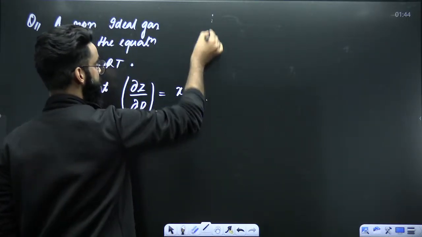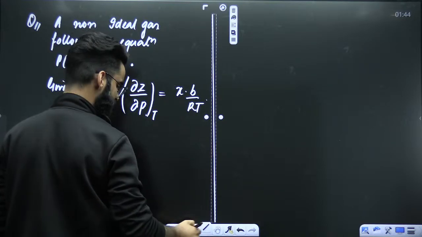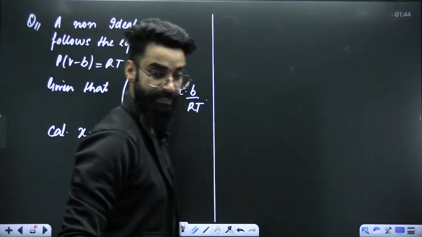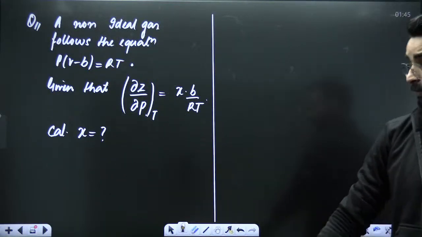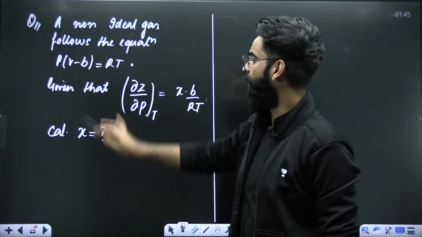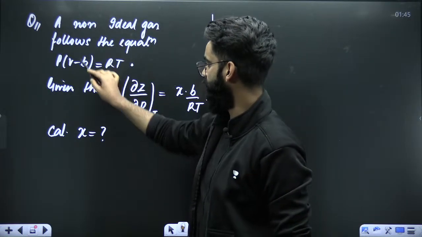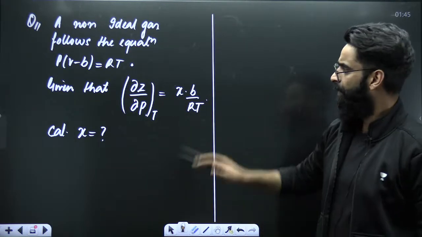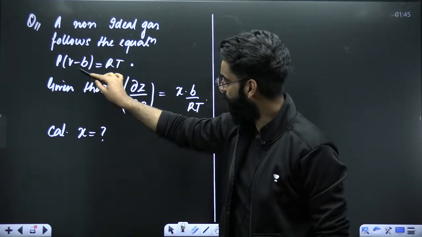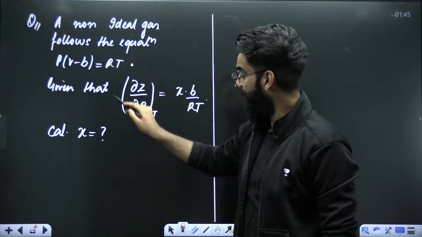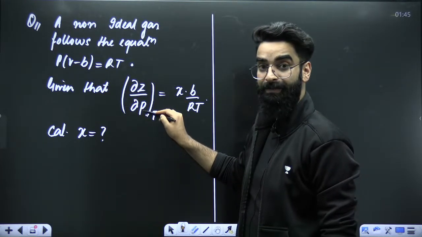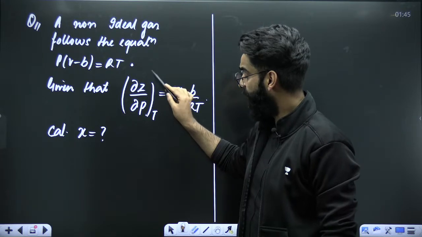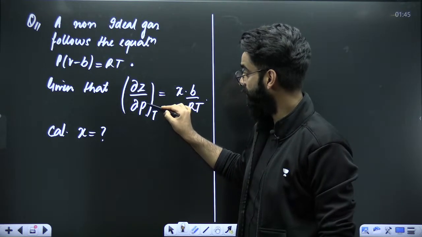A simple question this is. It might look complicated to you, but it's not. It's very simple. The question is, we have got 1 mole of non-ideal gas, which follows this particular equation. Some parameters are given to us. We have to get the value of x. My dear students, it's mentioned that the gas follows the equation. Now it's given that dZ/dP. That means you are differentiating Z with respect to pressure.